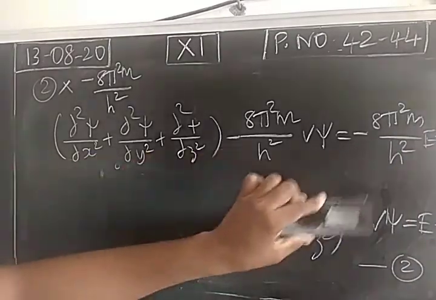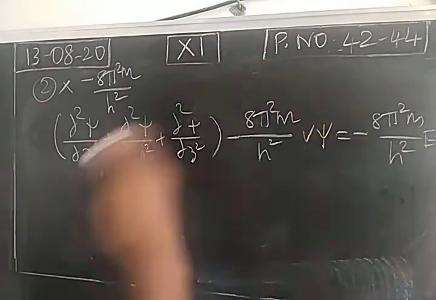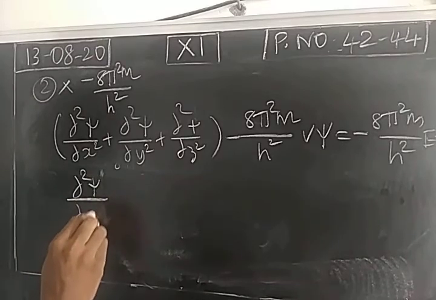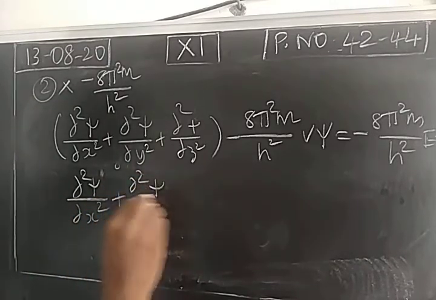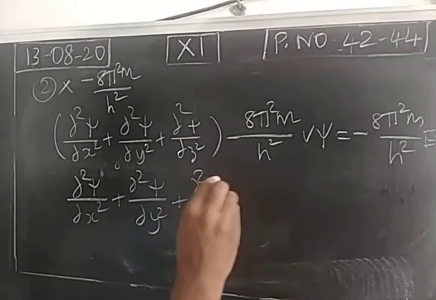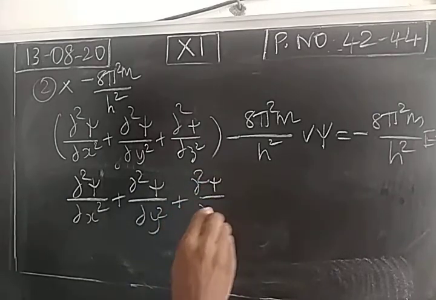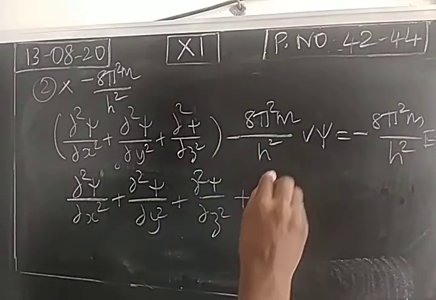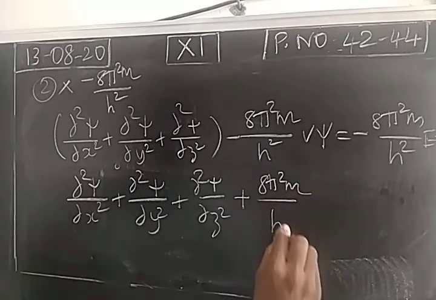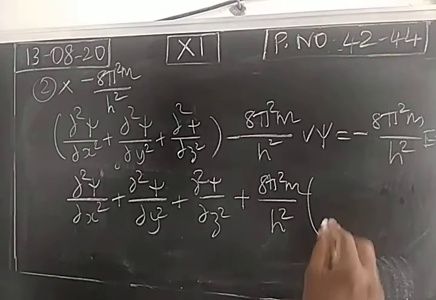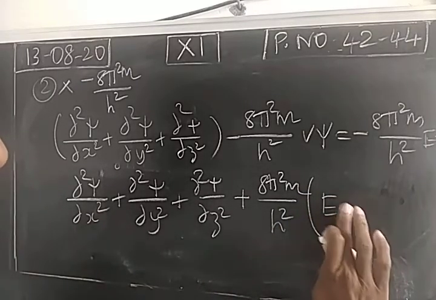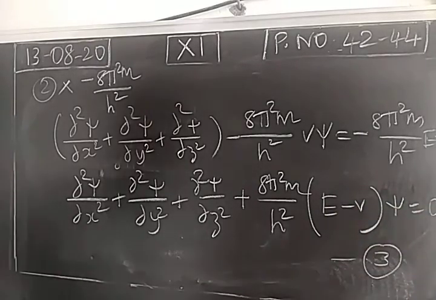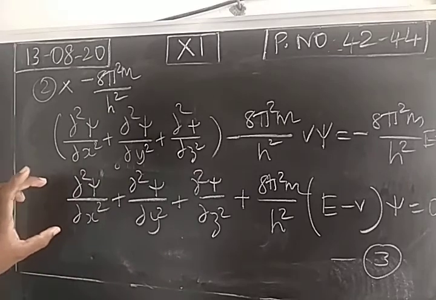Then we are going to rearrange this equation. This comes to the left hand side. So we get dou square psi by dou x square plus dou square psi by dou y square plus dou square psi by dou z square plus, you take this as a common, 8 pi square m by h square. When you take it as common, remaining E minus v psi is equal to 0. Equation 3. So this is called the Schrödinger wave equation.